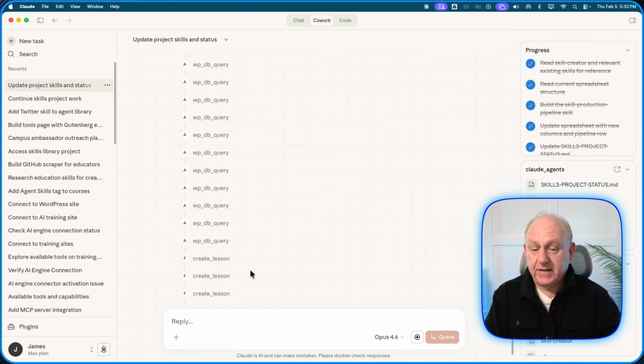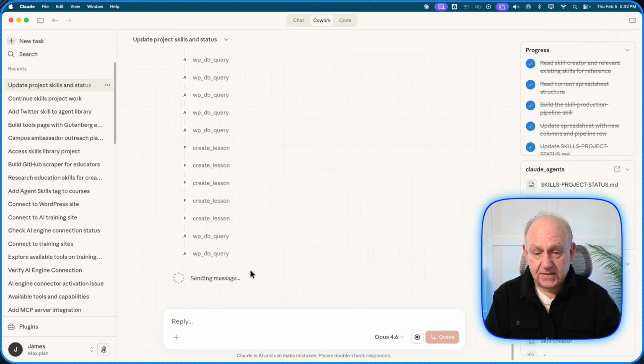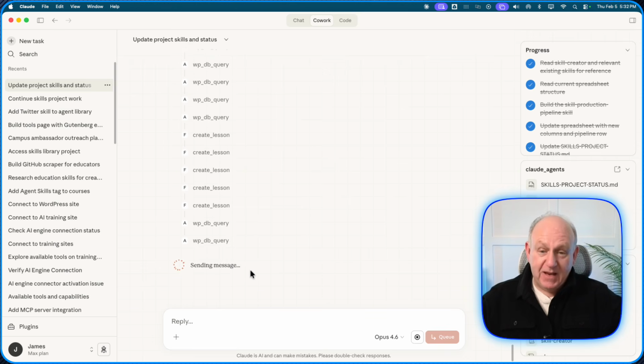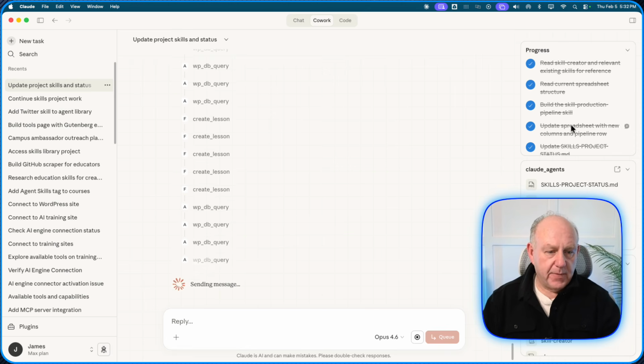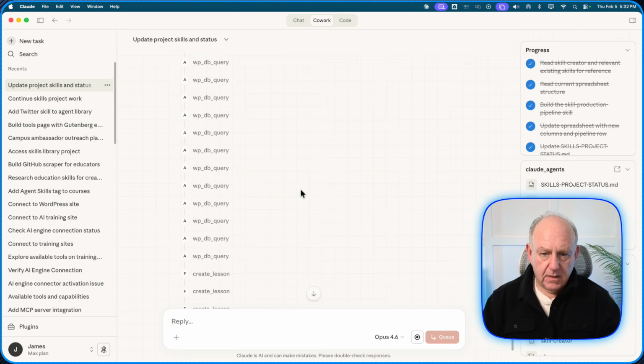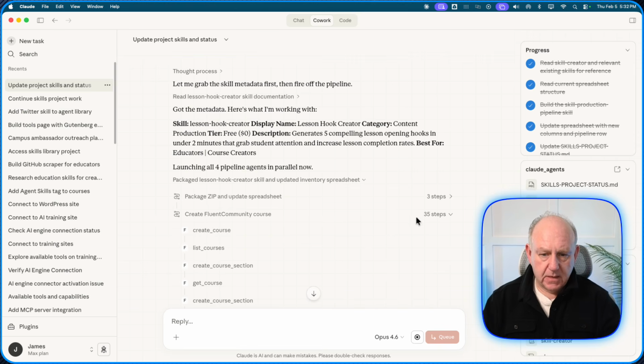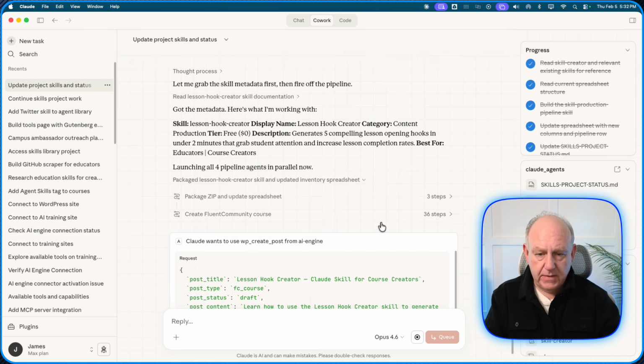It's been able to create the lessons, and it's actually writing the lessons, and it's done. So it actually made it through. It figured out a way to do it. Very, very interesting. That one's still working in the background, and we'll see what happens there. I'm just going to minimize that one. See, it took 35 steps. It took one employee 35 steps to go and do that.